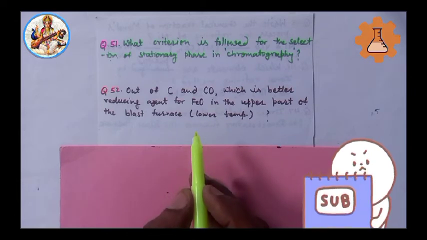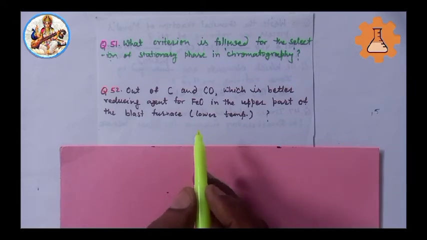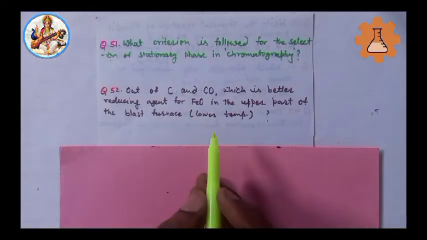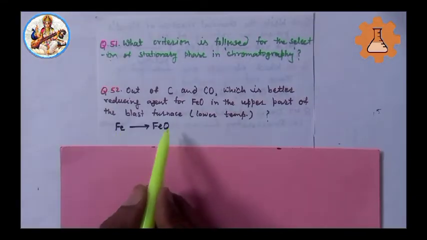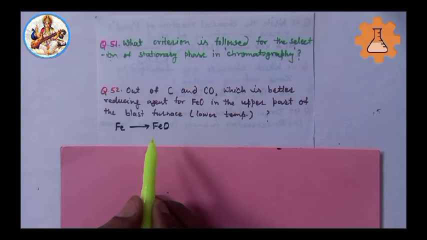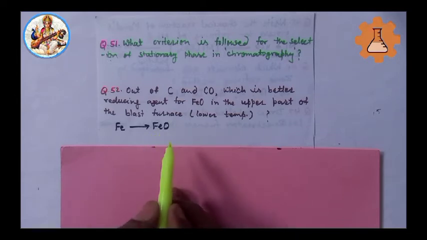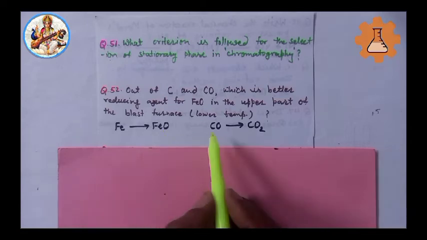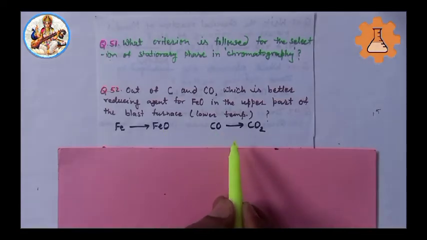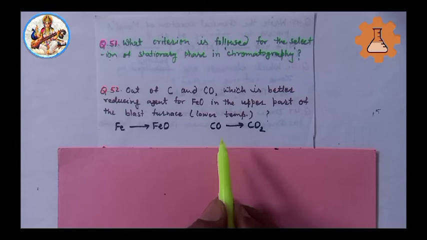Below 1073 Kelvin, delta G naught for Fe to FeO is more negative than that of carbon monoxide to carbon dioxide, which can be revealed from Ellingham diagram.